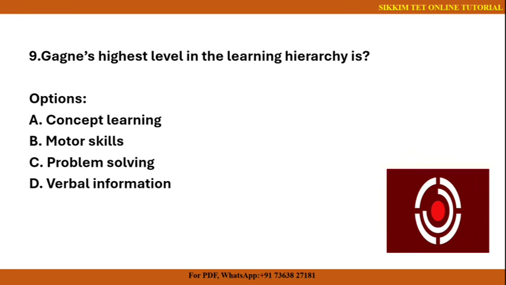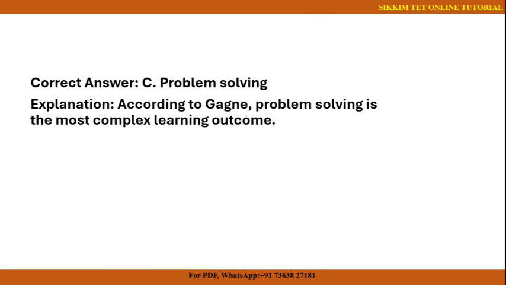Next we have: Gagne's highest level in the learning hierarchy is. There are four options provided below. Option A, concept of learning. Number B, motor skills. Number C, problem solving. And number D, verbal information. So, you have 10 seconds to answer this question. Okay, time's up. The correct answer is number C, that is problem solving.